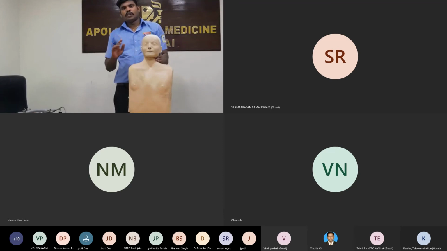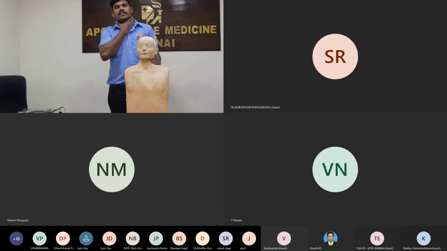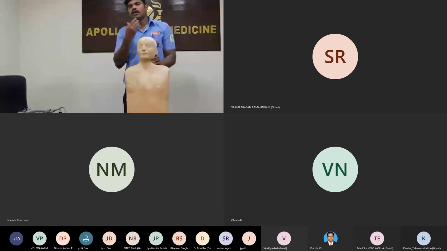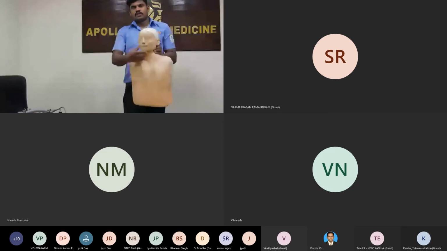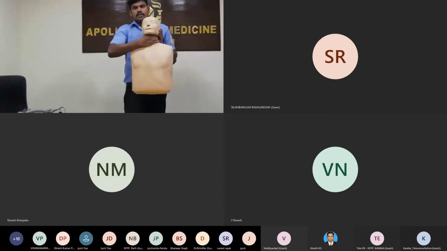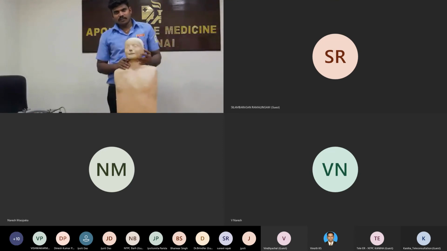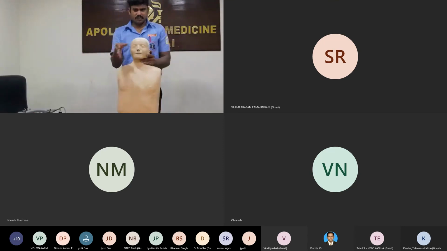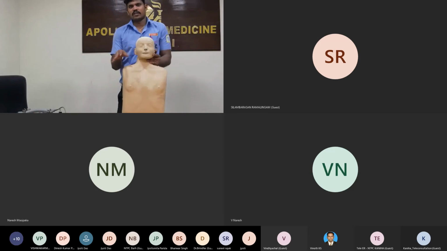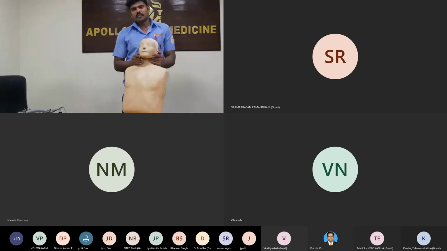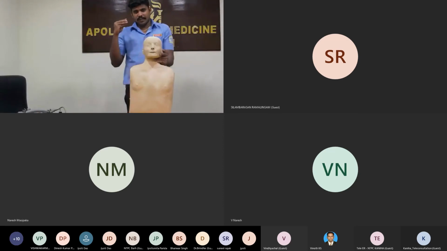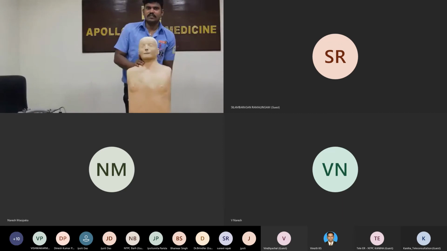If the patient is having choking, there is a universal sign like this. The patient covers their neck like this. If you find the patient is choking, or just ask the history of colleagues, somebody, the patient, then you find out it is choking. The first treatment is to tell them to try a vigorous cough. If he is doing it, just tell him to keep trying the vigorous cough. Otherwise, he can't cough or do anything.